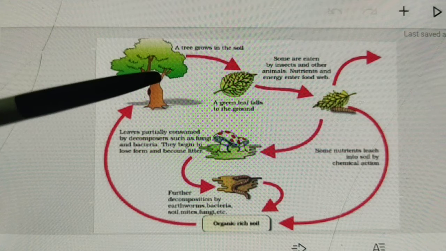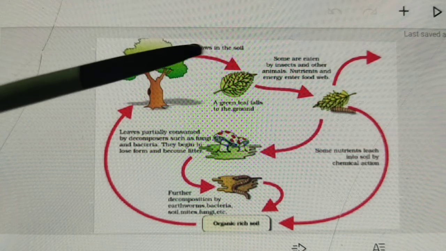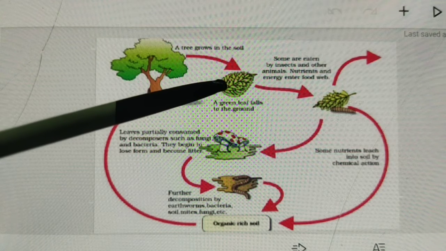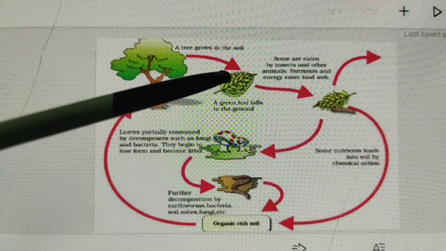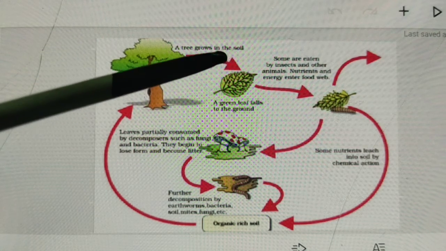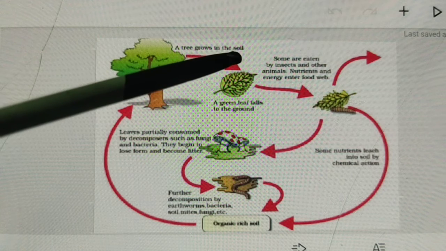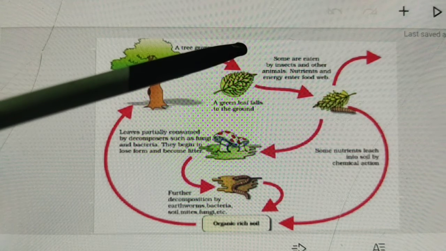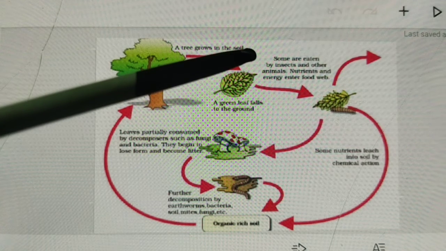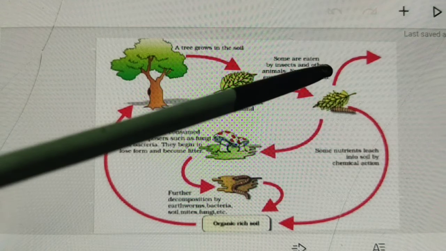Next, see the mechanism. This is a tree grown in the soil, and you can see the green leaves fallen to the ground, where some parts of the leaves are eaten by insects and other animals. In this way nutrients and energy enter the food web.